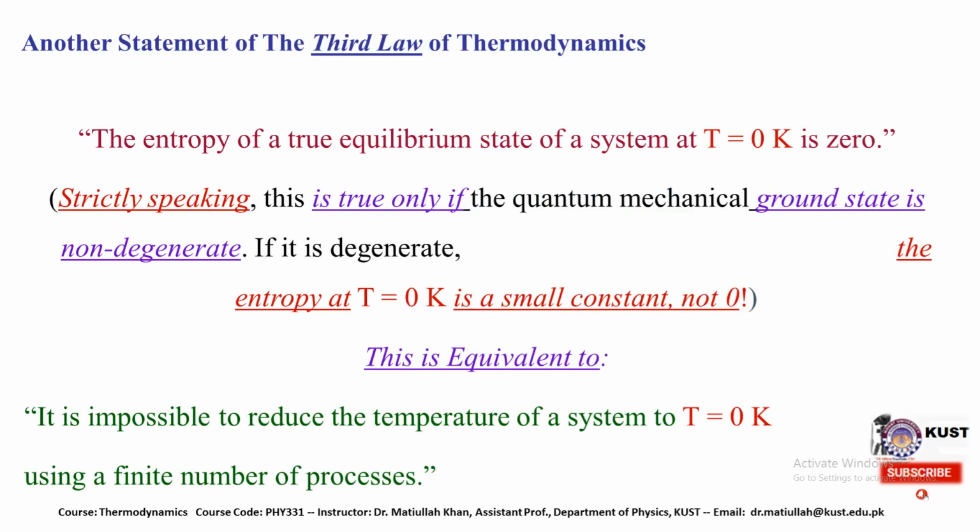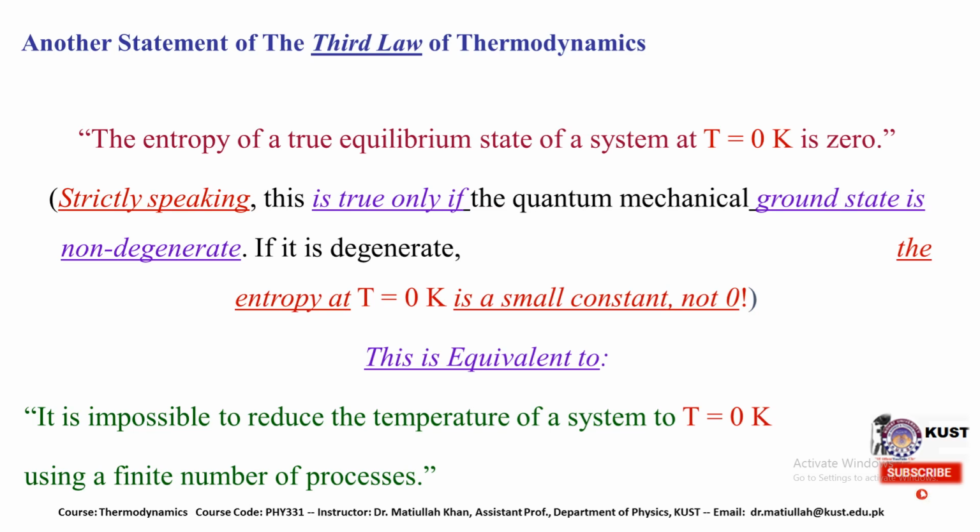In other words, another statement of the same law is that the entropy of a true equilibrium state of a system at T equal to 0 Kelvin is 0. Strictly speaking, this is true only if the quantum mechanical ground state is non-degenerate. If it is degenerate, then the entropy at T equal to 0 K is a small constant, not 0.